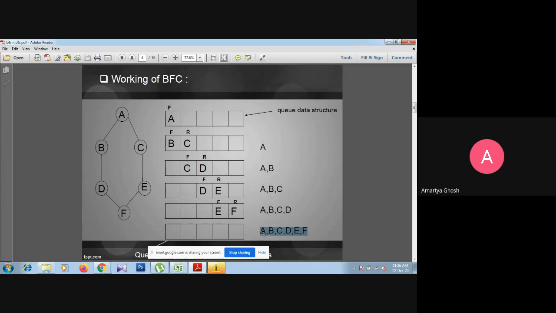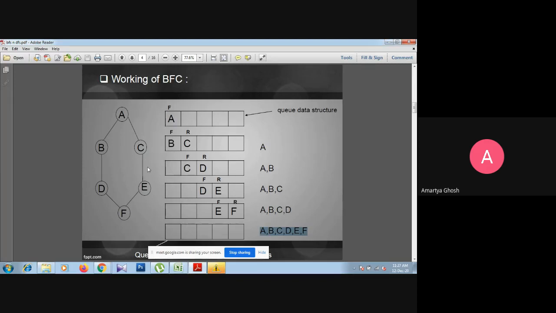You have to visit all the nodes, and every time you have to follow the rule: wherever the starting node is, thereafter from that particular node, where we can reach or visit, that number of nodes, maybe one node, maybe more than one node, will be inserted into the queue, and before insertion the previous node will be removed or deleted from the queue and stored into the visited array or visited list. Clear? And thereafter again you have to follow the front position's node, and again we have to consider from that particular node where we can move.